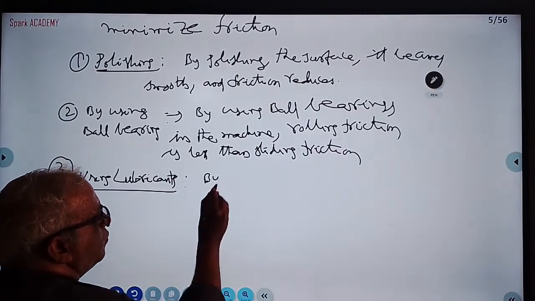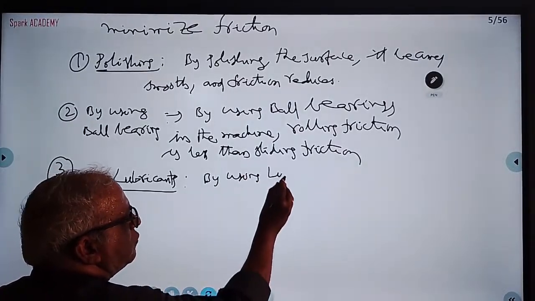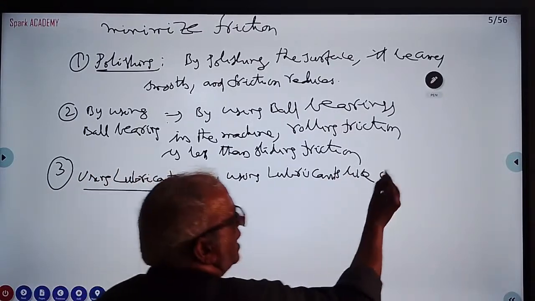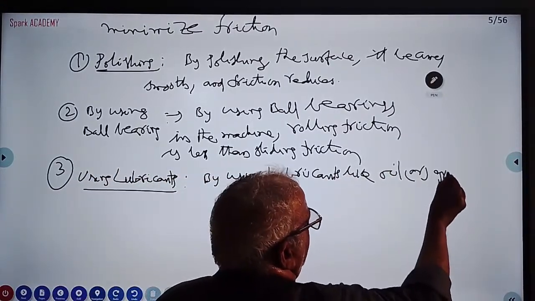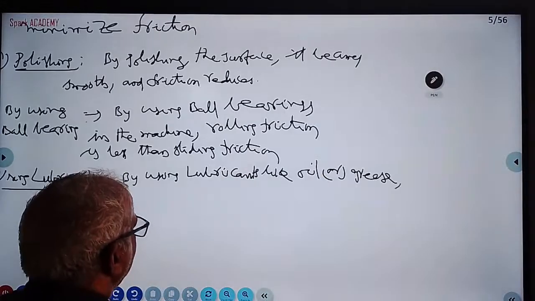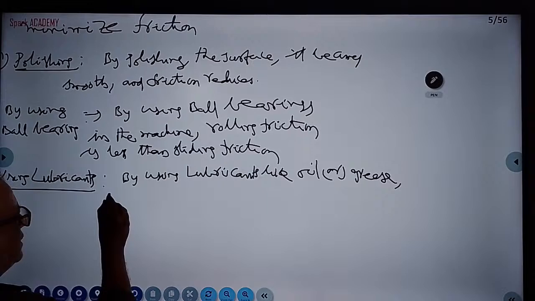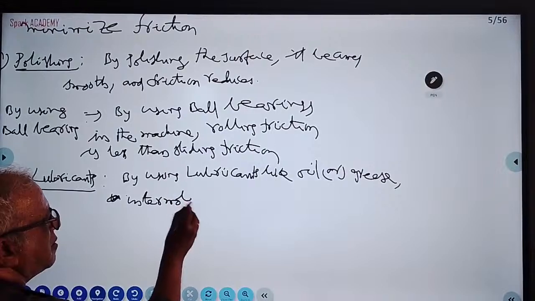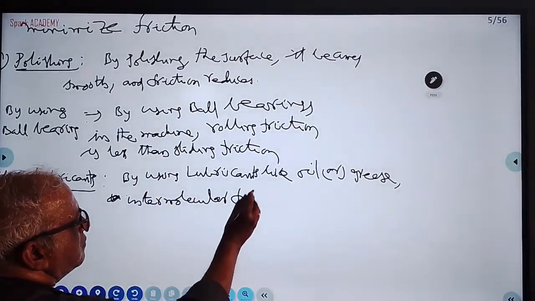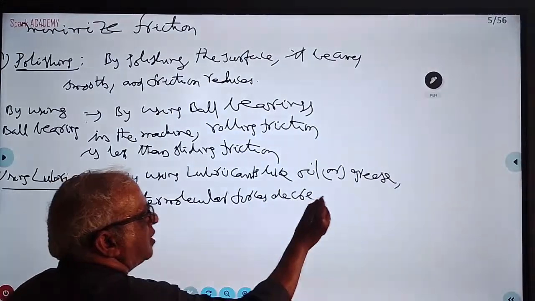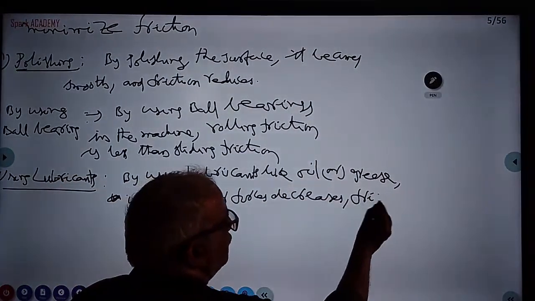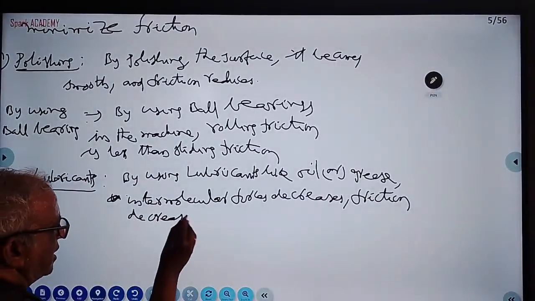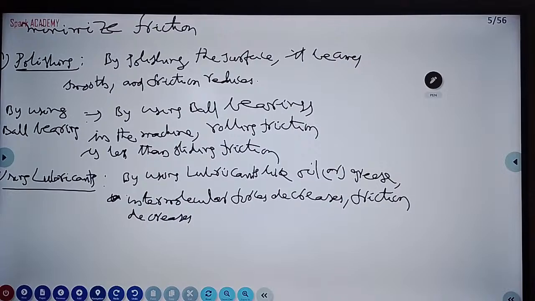By using lubricants like oil or grease, intermolecular forces decrease. Friction decreases. This is lubricants.